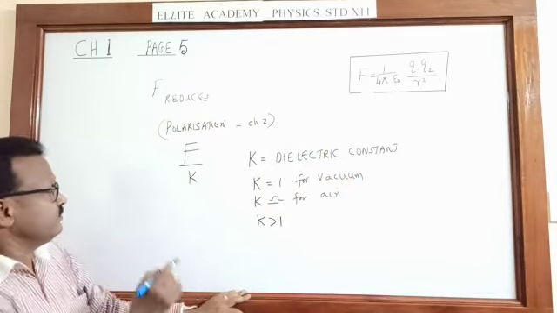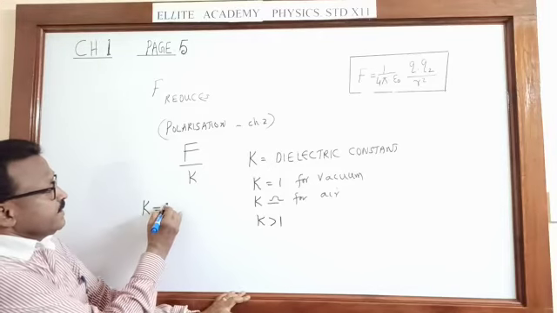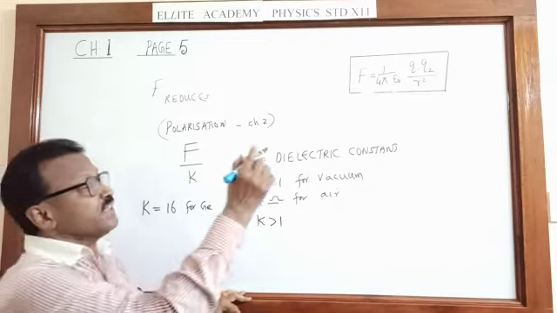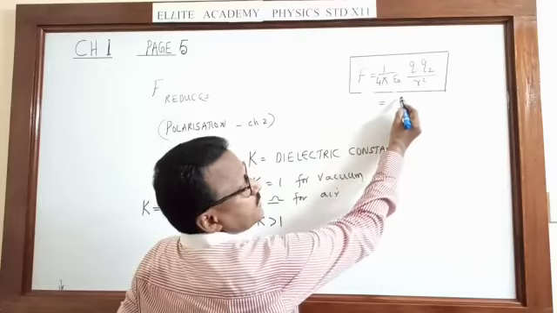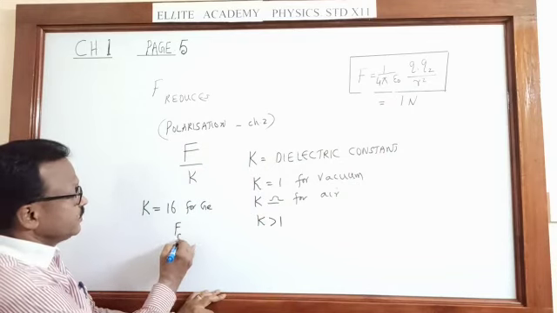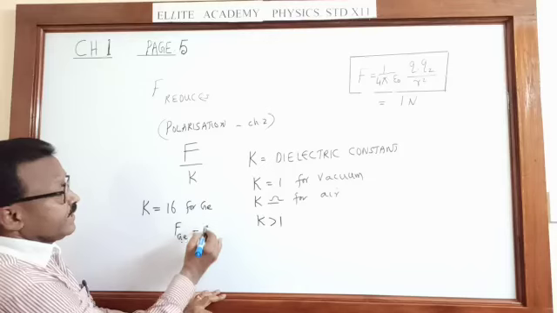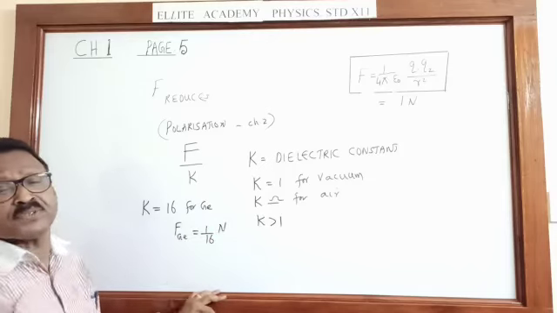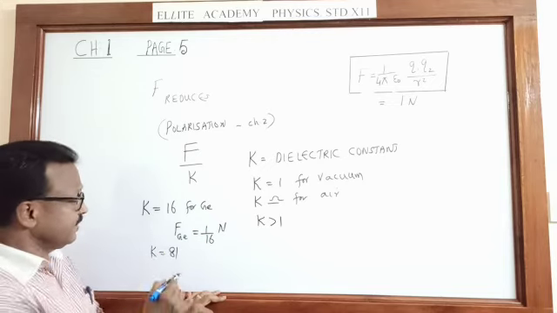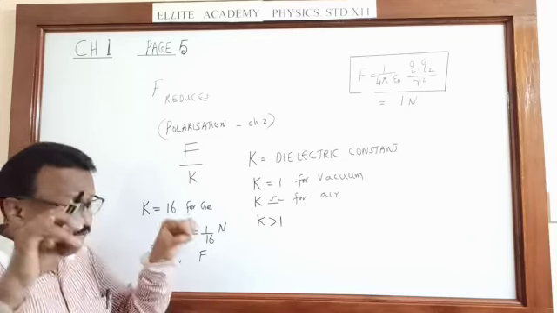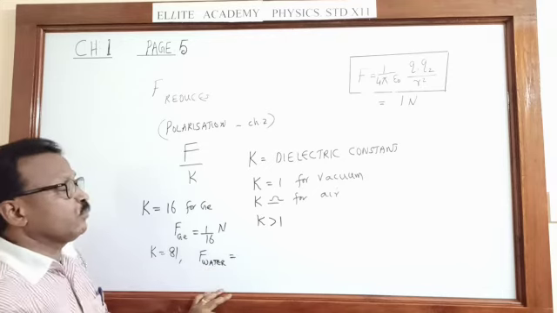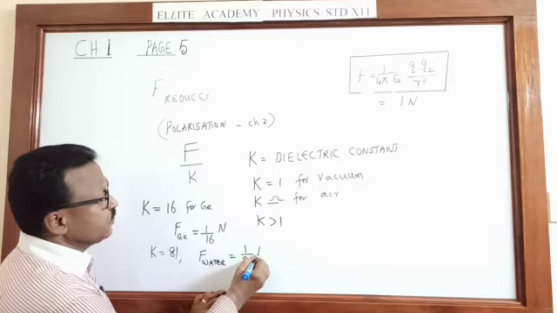Can we give some examples? We will see K is going to be, let us say, 16 for germanium. What does it mean? It means, if the force between the two charges in vacuum is 1 Newton, then what will be the force in germanium? Force in germanium will be F upon K, that means 1 upon 16 Newton. K for water is going to be 81. We don't have to remember the examples. So what will be the force between the charges when I place them in water? F in water will be, most of us got the answer, 1 upon 81 Newton.